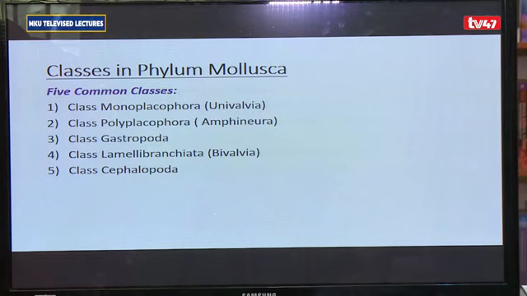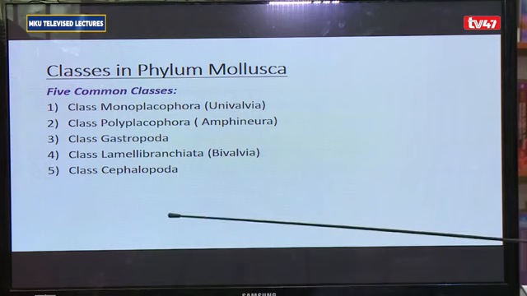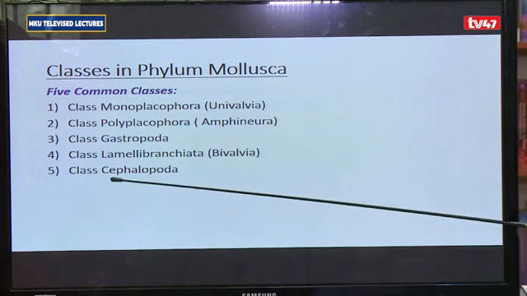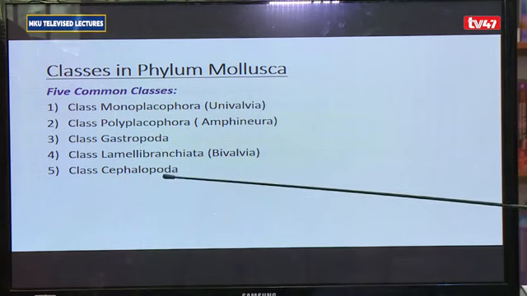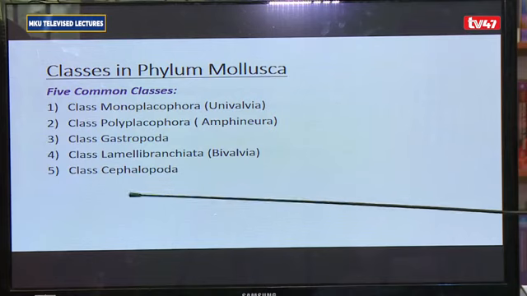Because the foot fuses with the head to give tentacles, they are referred to as cephalopoda, where cepha means head, poda means foot. So cephalopoda means a fusion of the head and the foot.